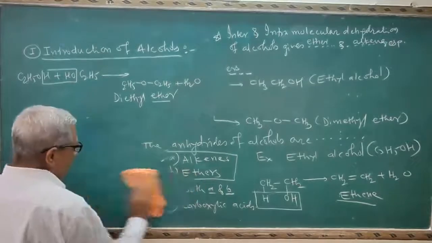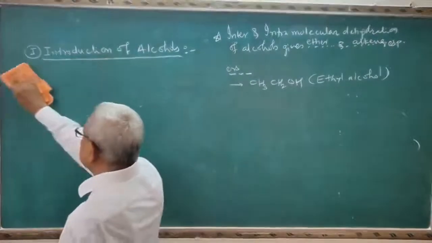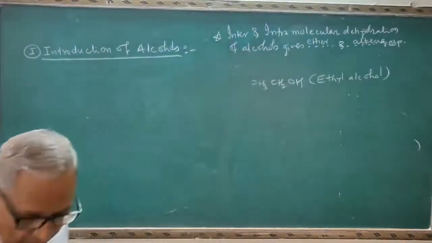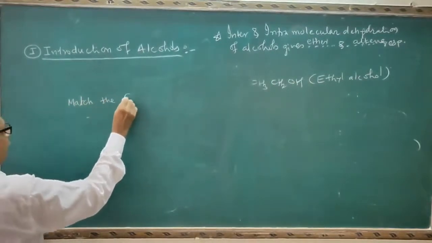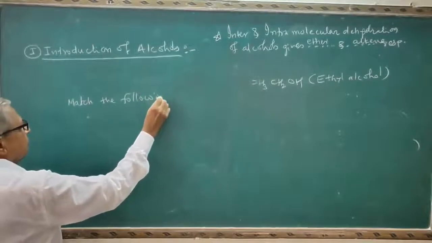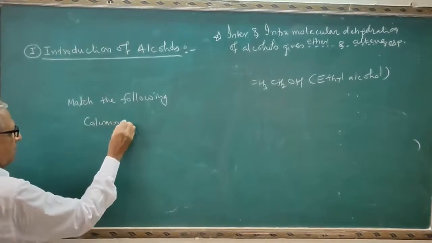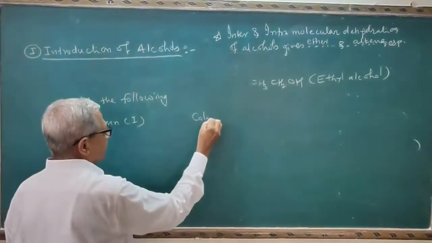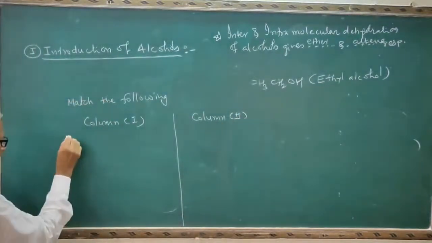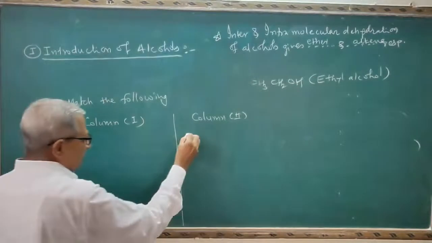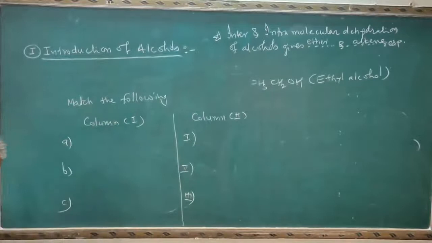Now generally one question will be set on the types of alcohols. The question is like this: match the following. Match the following on introduction. This is your column first and this is your column second. And you have to match the terms A, B and C with the terms first, second and third. I will write those terms here.